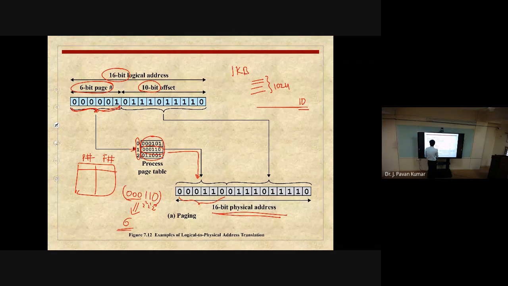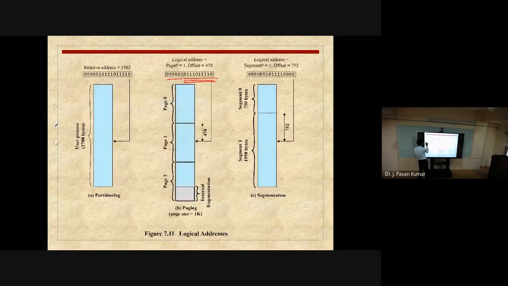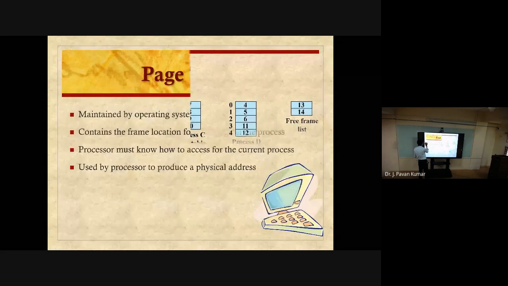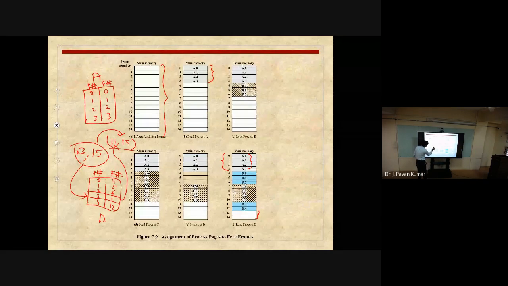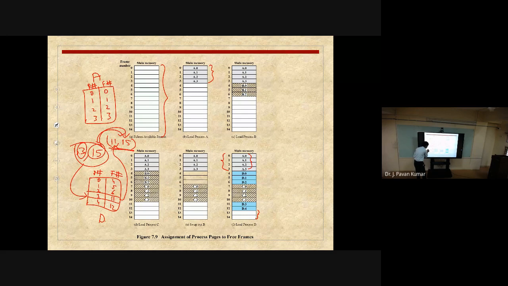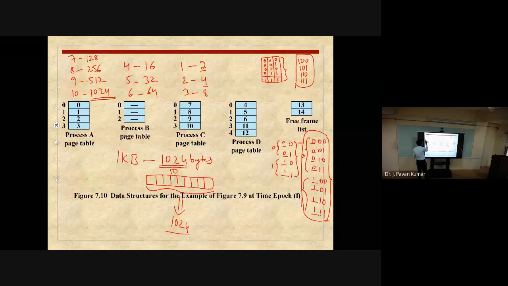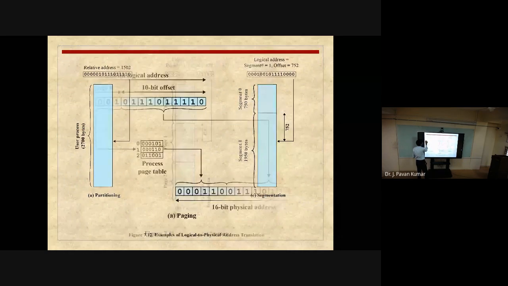It is like what we have seen earlier, right? 3 comma 15 can be converted to 11 comma 15. The 15 is the same in both. Whatever offset we are having, we take directly, but this page number we are replacing with the actual frame number. How are we getting the frame number? By using the page number as the index. So for page 3, what is the frame number? 11. So that will be copied here. Similarly, here we will be getting it.